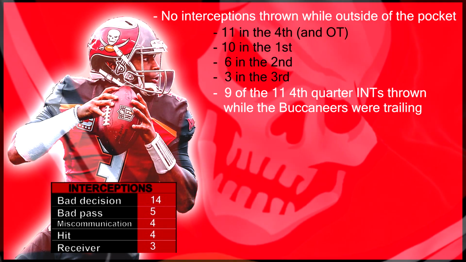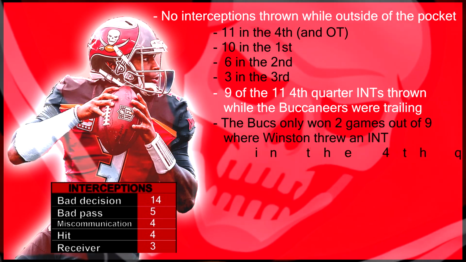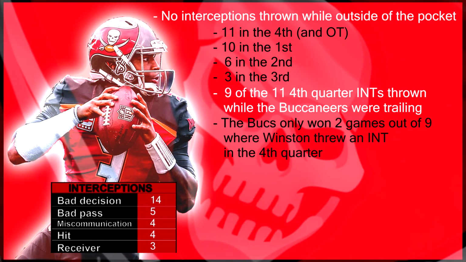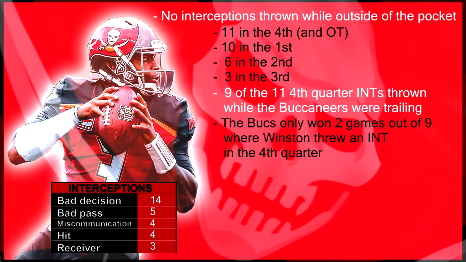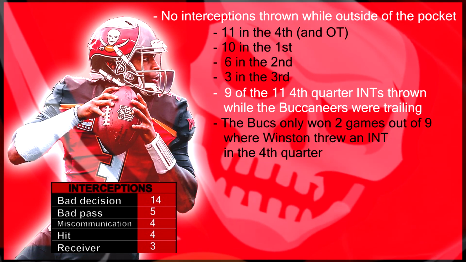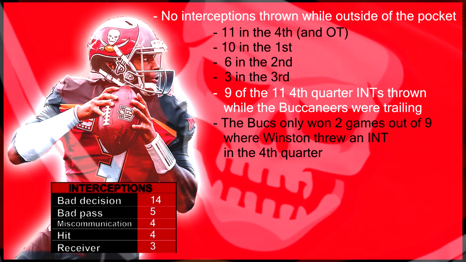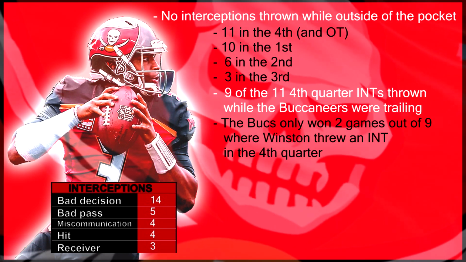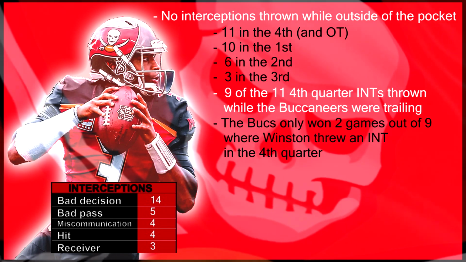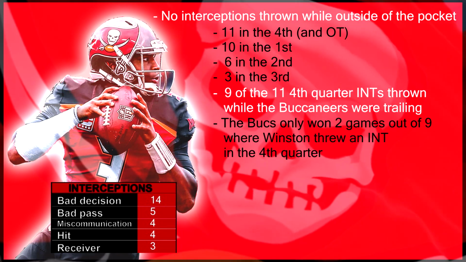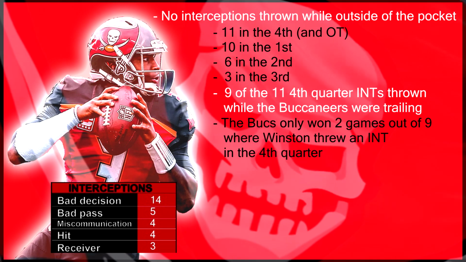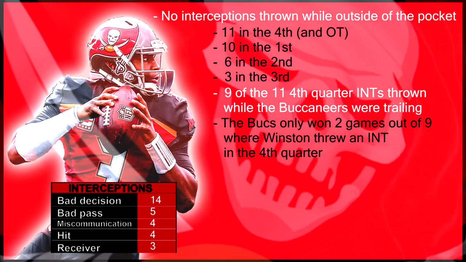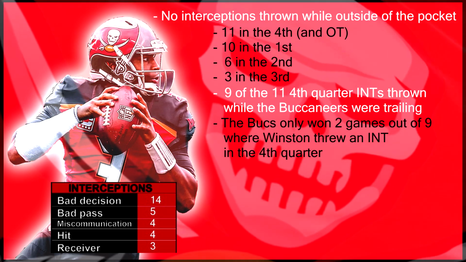The 11 interceptions thrown in the fourth quarter occurred in 9 different games. Of those 9 games with interceptions in the fourth quarter, the Bucs only won 2. 5 interceptions were thrown with no score at all on the board. There were 3 games with only 1 interception. The Buccaneers won 2 of those 3. Those 3 games were the Giants, Rams, and Lions. The Buccaneers won against the Rams and the Lions, and lost against the Giants.